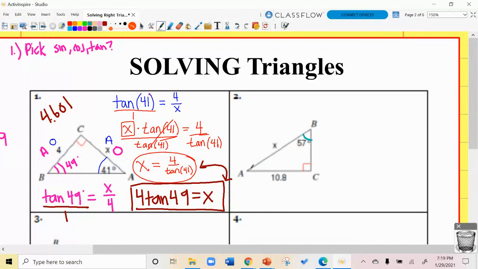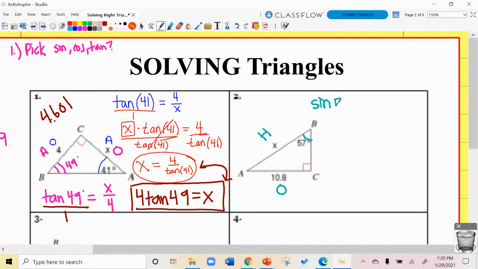I'm missing this side length, which is across the 90-degree angle. That's my hypotenuse. There's no ratio, sine, cosine, or tangent that gives me a hypotenuse in the numerator. So it doesn't matter, okay? So in relation to the 57, this is opposite. So what's opposite and hypotenuse? Sine.